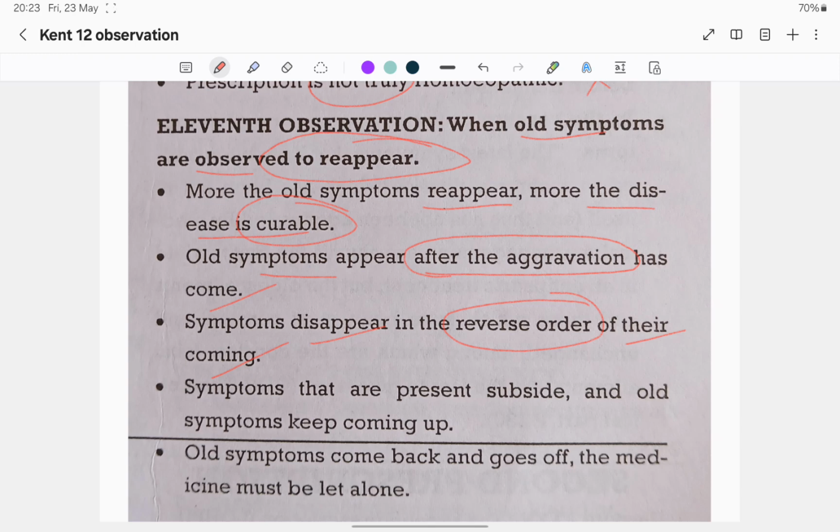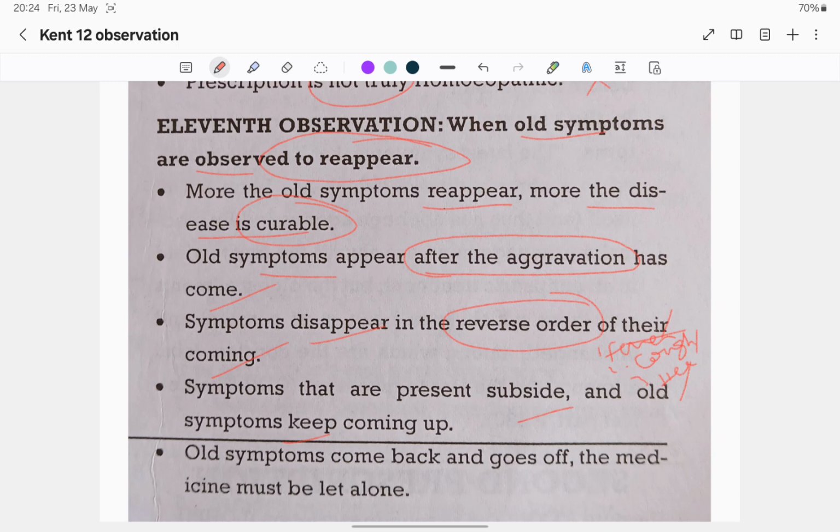Symptoms disappear in reverse order: present symptoms subside and old symptoms keep coming up. What is the meaning of reverse order? If the patient first had fever, then cough, then headache, the symptoms will disappear in the reverse order. First the headache will go, next the cough will go, third the fever will go. That prognosis is good, meaning the disease is curing.